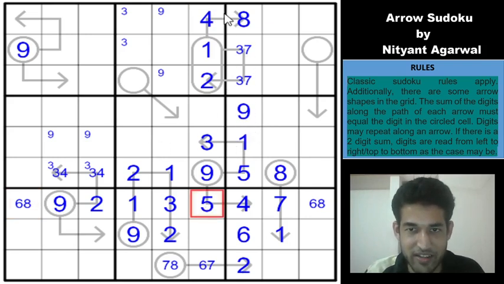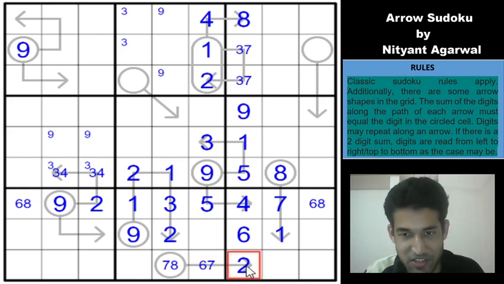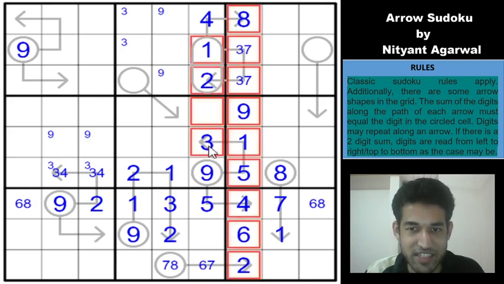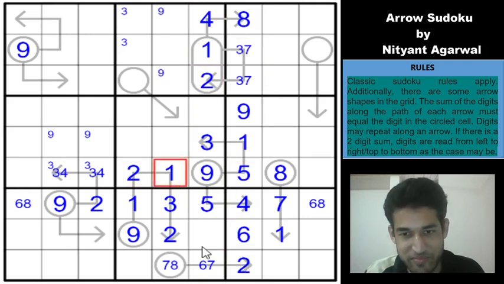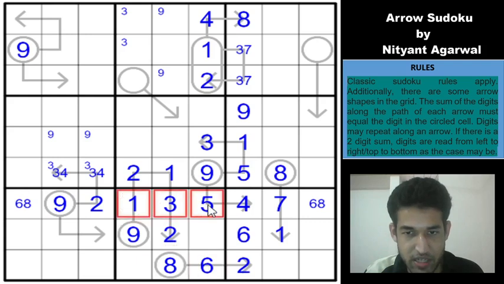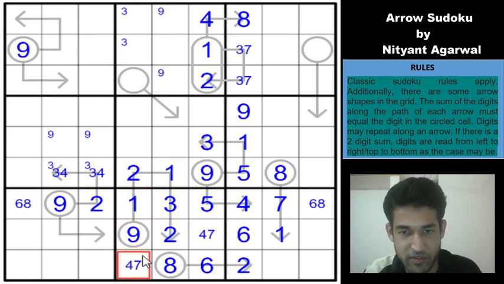This 4 5 pair, I think, right, gave us a 6 7 here, which gave us a 1 2 here, and this 1 2 pair removed the 2 from here, which gave us a 3 7 pair, and we got digits in a flurry, right? Superb. So now you can't have a 7 here, that will give a 9, so which means this is a 6 and this is 8. So 2 6 8 9 1 3 5, so remaining candidates are 4 7, but we have a 4, so which means this is a 7, this is a 4.